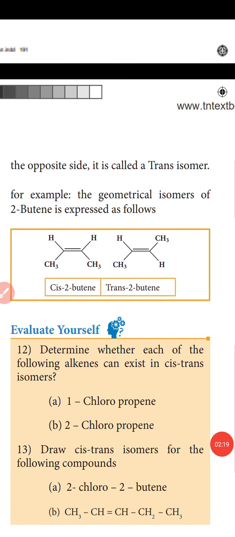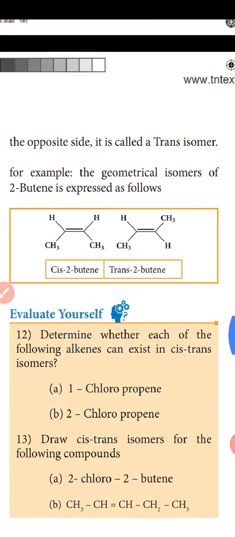The next one, geometrical isomerism. It is a type of stereoisomerism and is also called cis-trans isomerism. This type of isomerism results from the different arrangement of groups on the doubly bonded carbon atoms. If the similar groups lie on the same side, the geometrical isomers are called cis isomers. When the similar groups lie on opposite sides, they are called trans isomers. For example, the geometrical isomers of 2-butene are as follows.